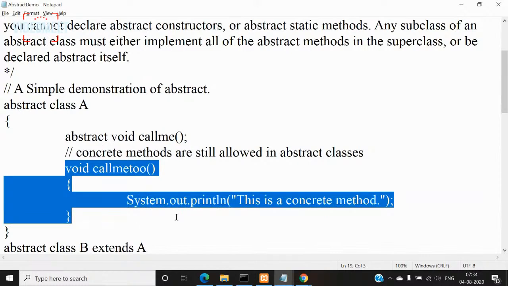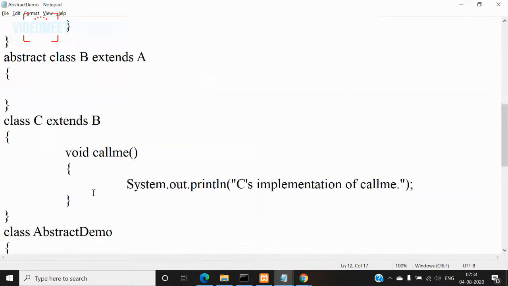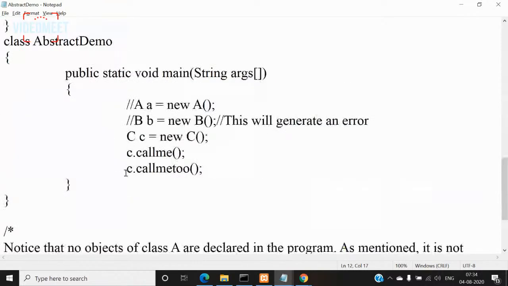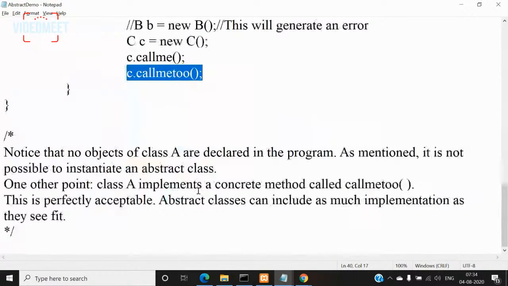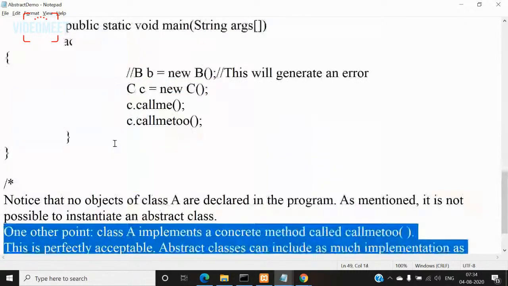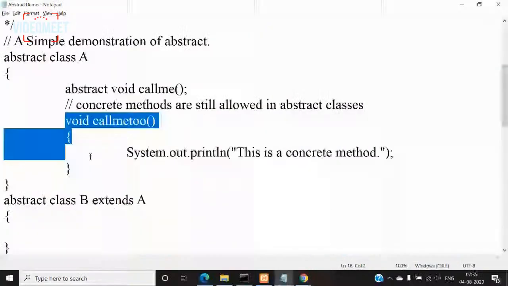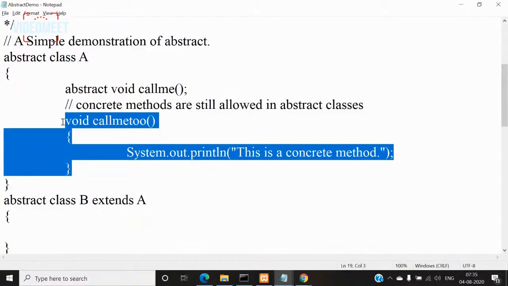So that is fine. But you cannot call this method directly by using an object of class A because you cannot create an object for class A. You will have a subclass, and for that you have created an object. So using that subclass object only, you are going to call that concrete method. So this is an important point. Students normally think that because this is an abstract class and an abstract method is there, we will not be able to create concrete methods in an abstract class. That is not right. Even though it is an abstract class, it is permitted to have concrete methods like this.